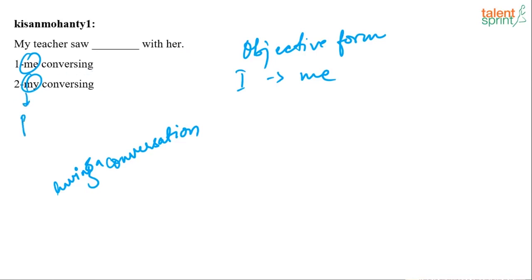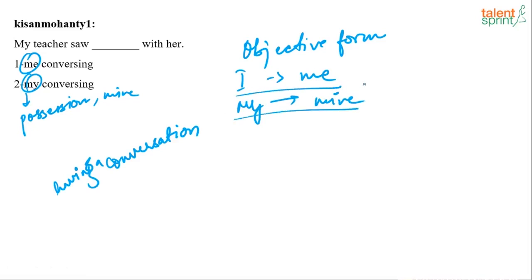My talks about possession. My or mine is the possessive form. My, mine. Okay, so this talks about possession. It is talking about this person having a conversation with another person. So it will be me conversing, not my conversing. Objective case will be used.